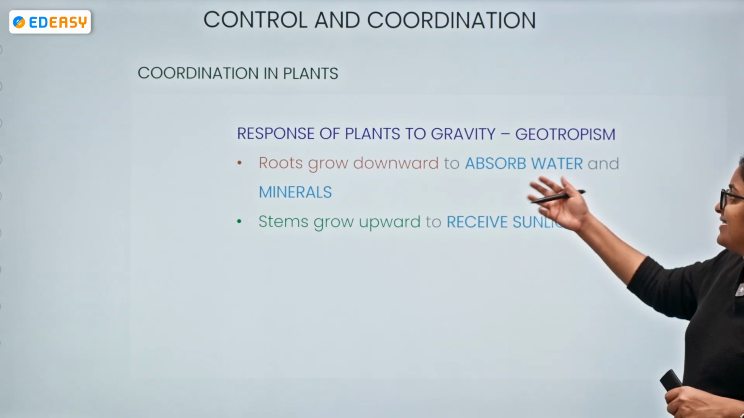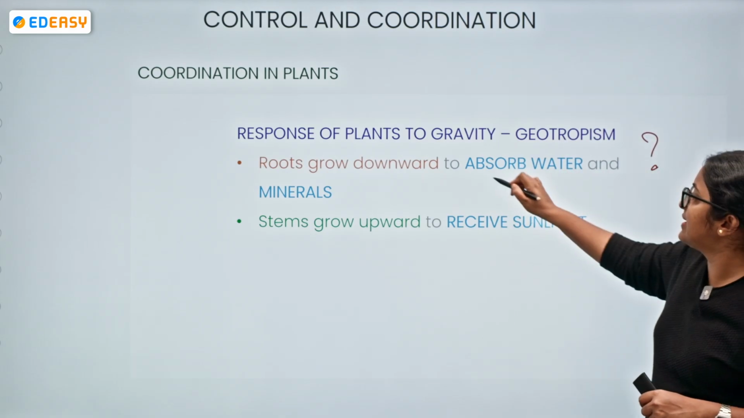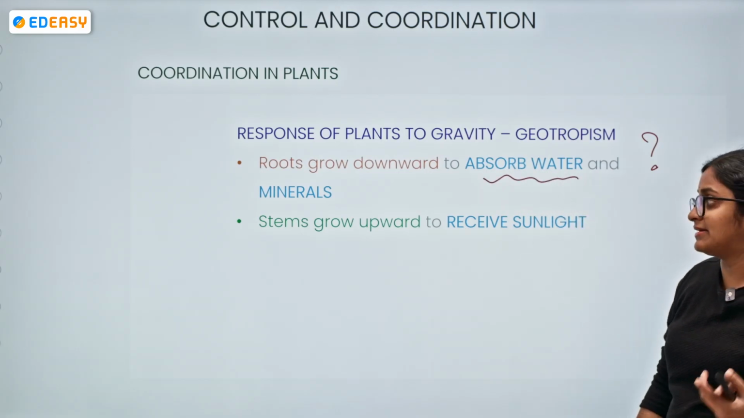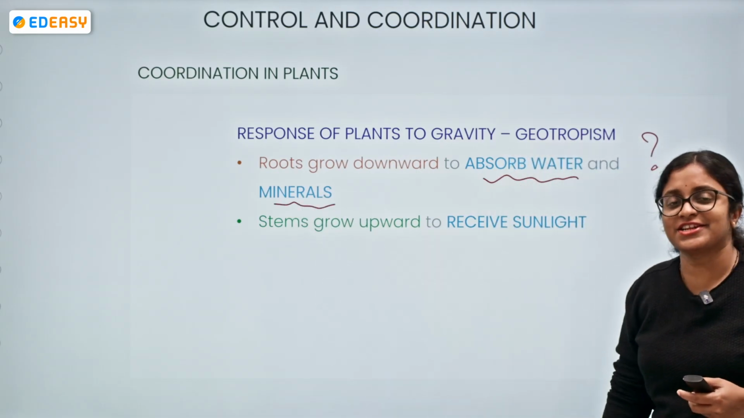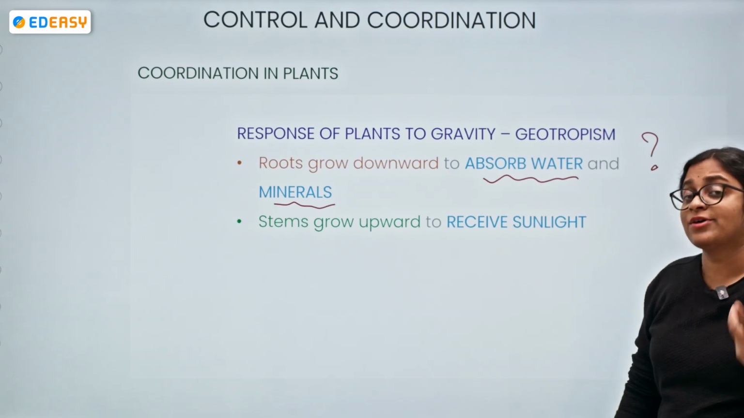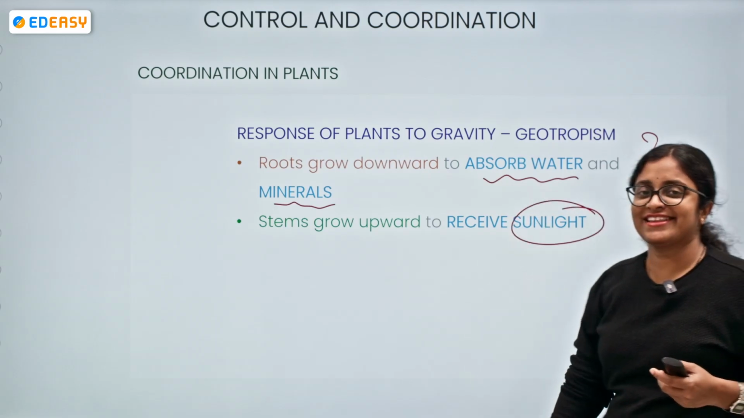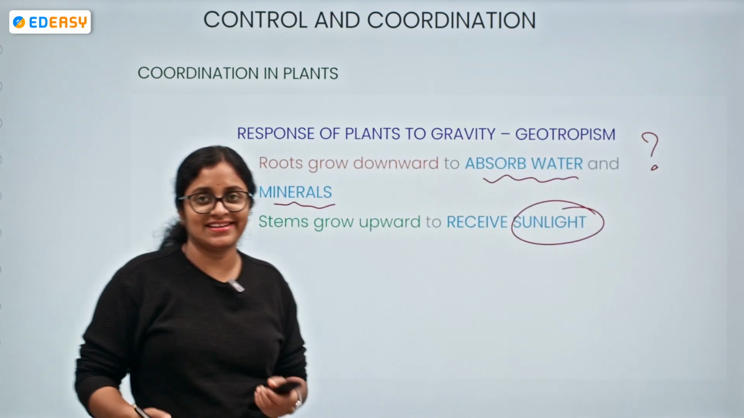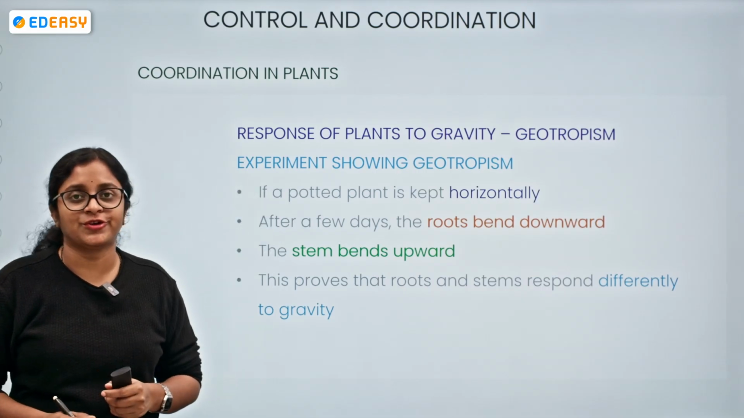Now, the roots are growing downward. Why? The question can be answered by considering the absorption of water as well as the absorption of minerals. By taking these factors into consideration, we can say the roots are always growing downward. Why does the stem grow upward? To receive the light energy, sunlight, so that they can perform photosynthesis and get their own food material.